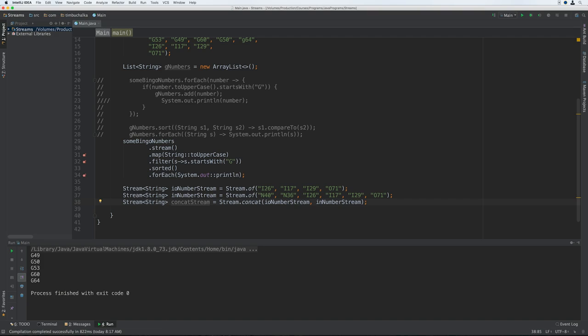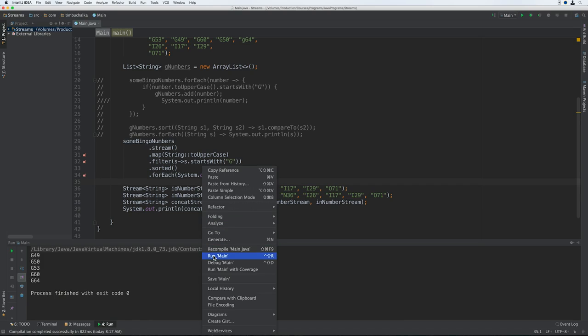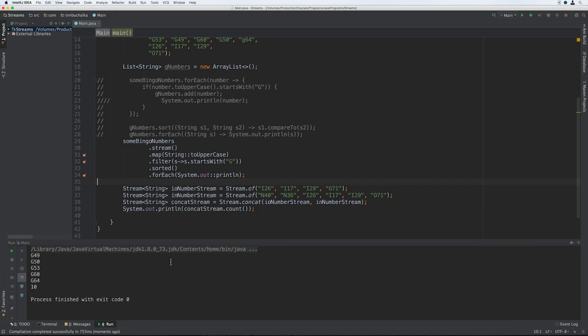So let's actually print out the number of items in the concatenated stream. And we can do that with a printout, System.out.println, then we can do concatStream.count. Now since count returns a long value, it's a terminal operation. So when we run, we should see number 10 printed on the console, which is the total count of both streams. We can see 10 showing there.